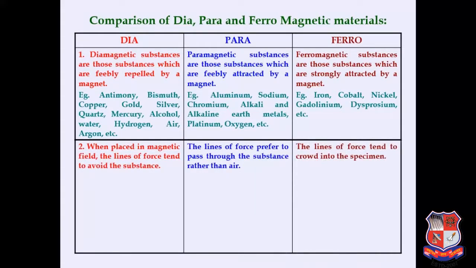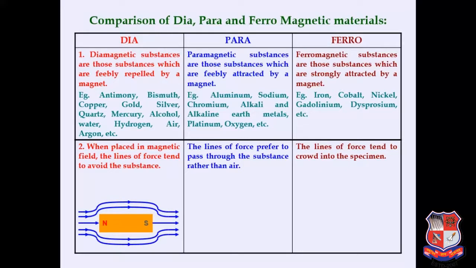When a diamagnetic substance is placed in a magnetic field, the lines of force tend to avoid the substance. In the same way, with paramagnetic material, the lines of force prefer to pass through the substance rather than air. And with ferromagnetic material, the lines of force tend to crowd into the specimen. How is it possible? Just try to understand by this example. Suppose this is a substance.